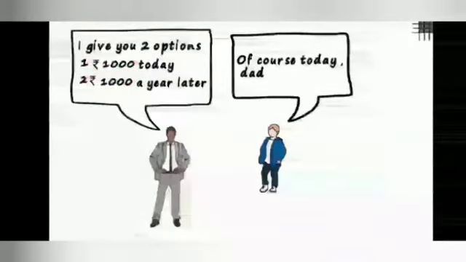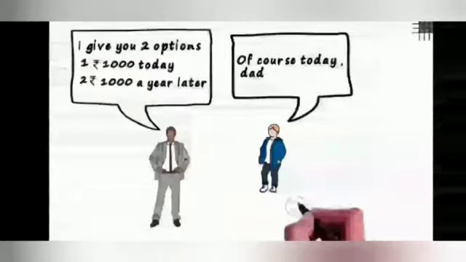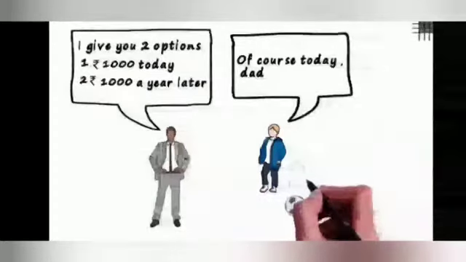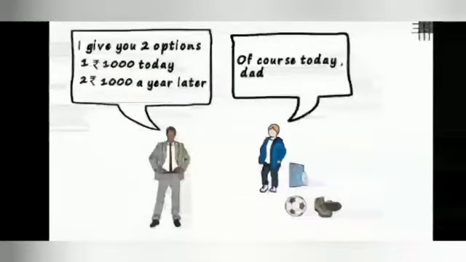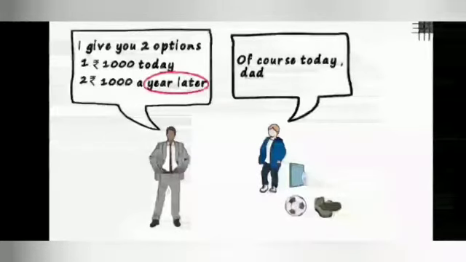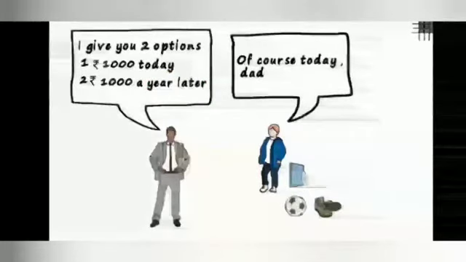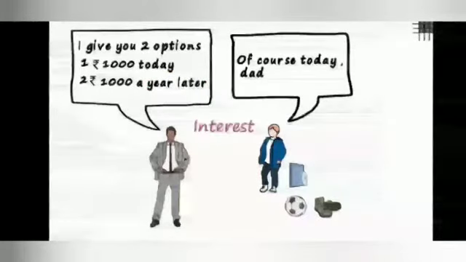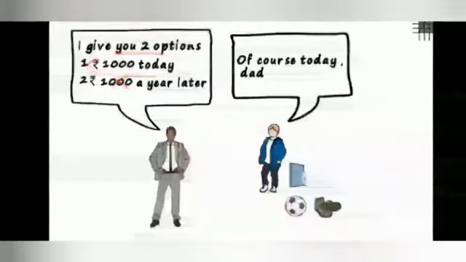It's simple. He thinks he can spend the money this year. He can buy a football or nice shoes or a PlayStation game with that money and enjoy himself this year. And who knows, his dad might even change his mind a year later. So why wait for another year? This is all you need to know to understand what interest is. 1,000 rupees today is not 1,000 rupees a year later. Let us consider another example.